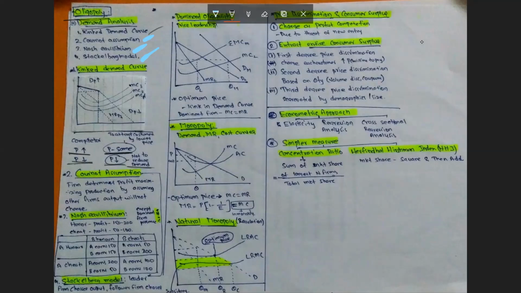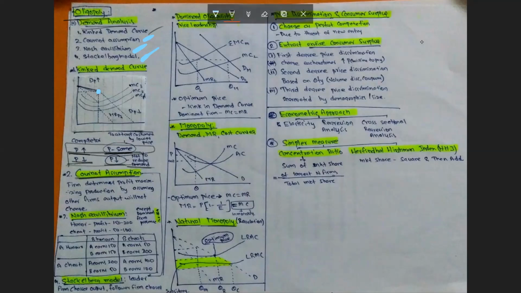So you can see the kinked demand curve is a summation of two demand curves, that is, the increase in price demand curve and the decrease in price demand curve. When we merge the two demand curves, there is a kink in the demand curve. At this point, an increase in price or a decrease in price has the same effect. So this is the optimum price the oligopoly market can put on its products. Next, let's move on to the Cournot assumption.